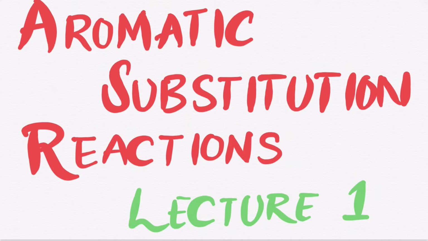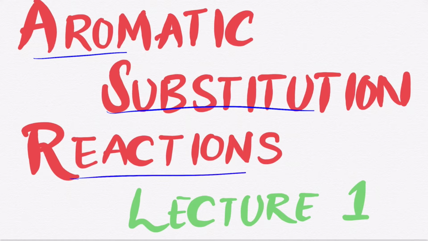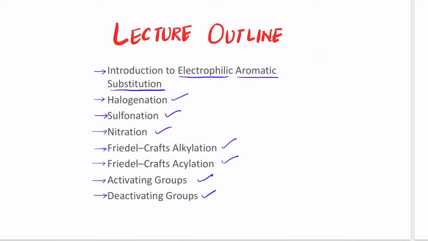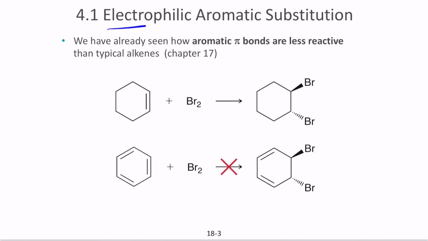Hello, welcome to the lecture on aromatic substitution reactions. In this lecture we will discuss a specific form of substitution called electrophilic aromatic substitution, and then we'll see different versions of this substitution with regard to halogens, sulfonation, nitration, Friedel-Crafts alkylation, Friedel-Crafts acylation, and finally we'll see what are activating groups and deactivating groups. So let's start with electrophilic aromatic substitution.